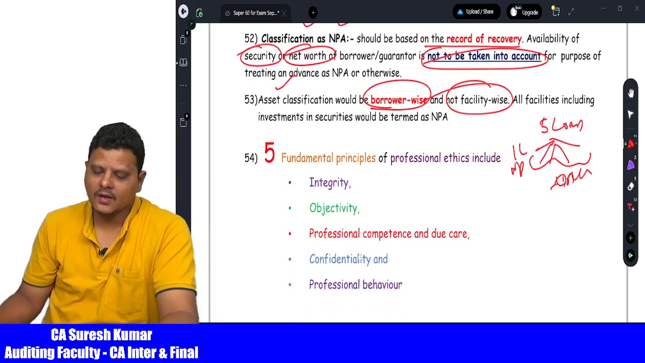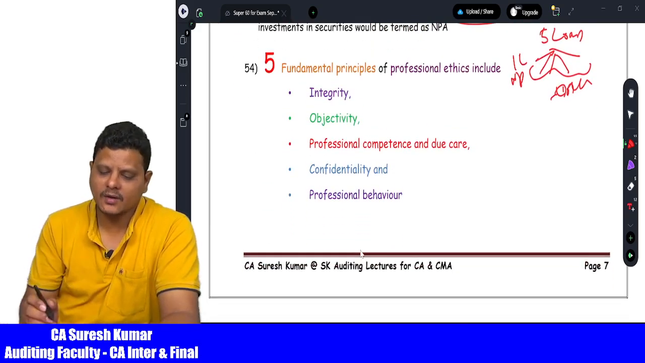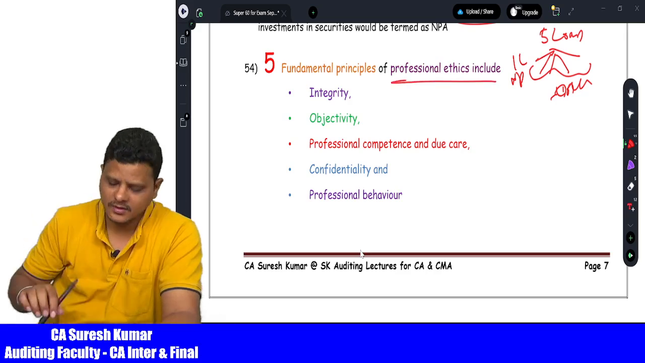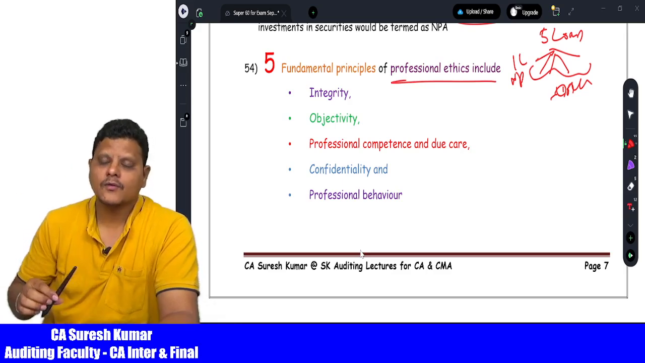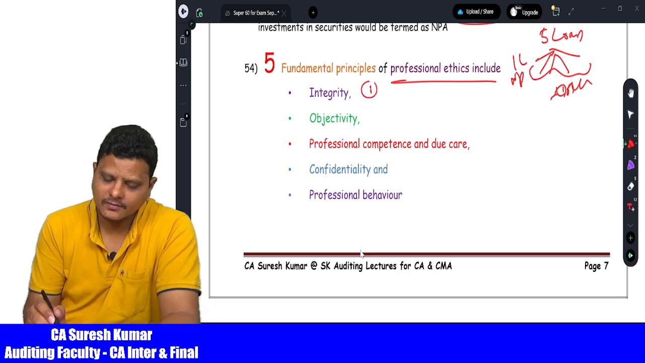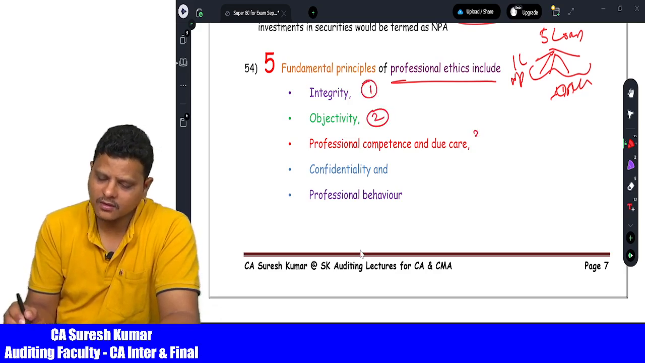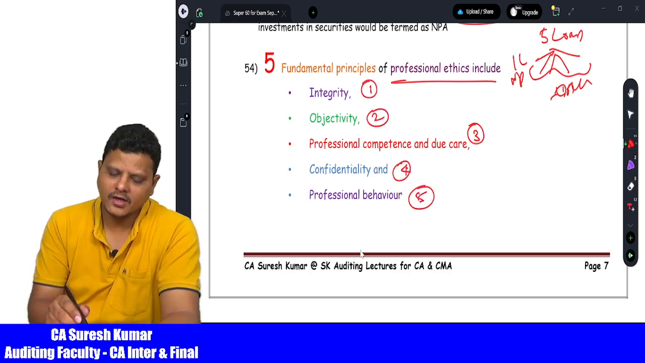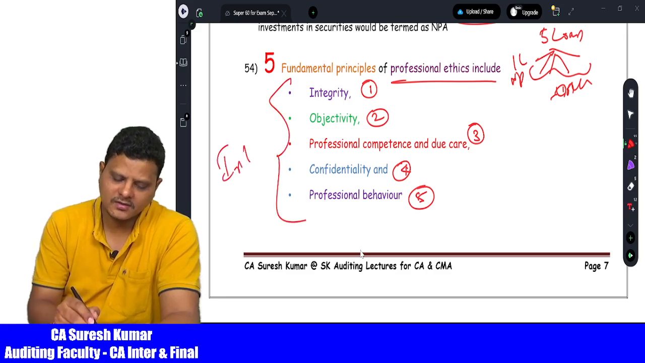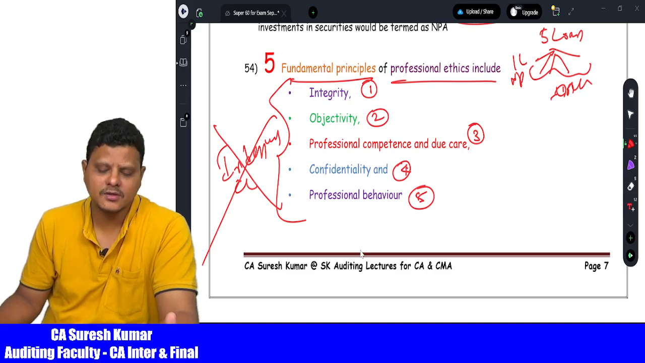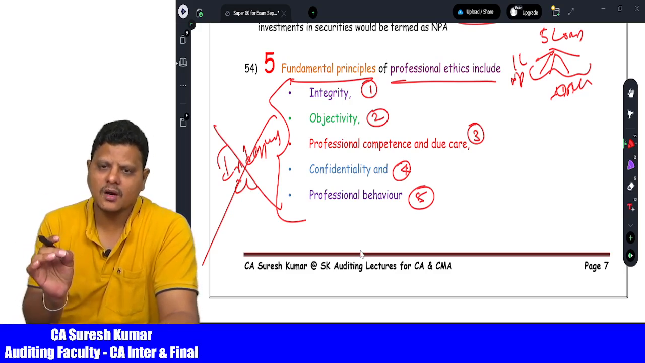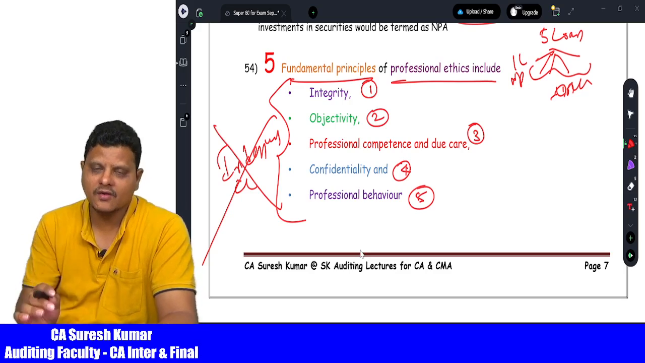Then comes a very important topic for examination, my dear friends: the 5 fundamental principles of professional ethics. How many fundamental principles? 5 fundamental principles, which are integrity, objectivity, professional competence and due care, confidentiality, and professional behavior. The point to be noted here is that independence is not a fundamental principle. Integrity, objectivity, professional competence and due care, confidentiality, and professional behavior are the only fundamental principles.